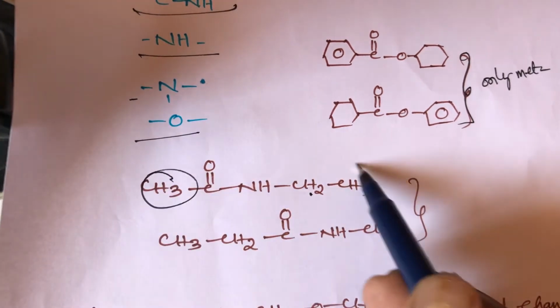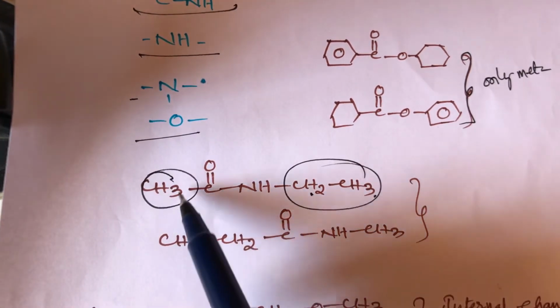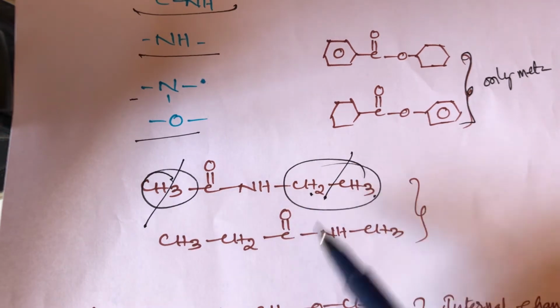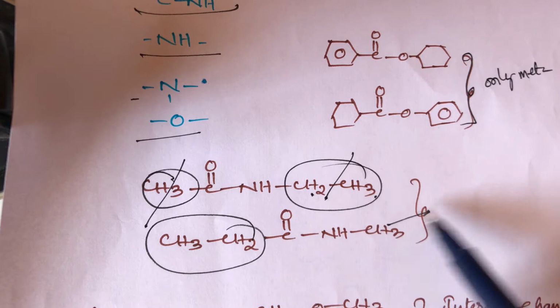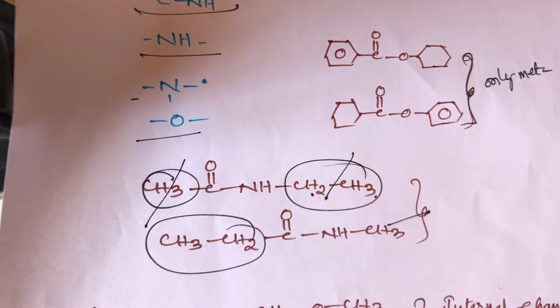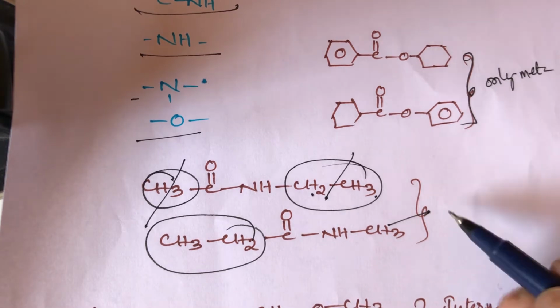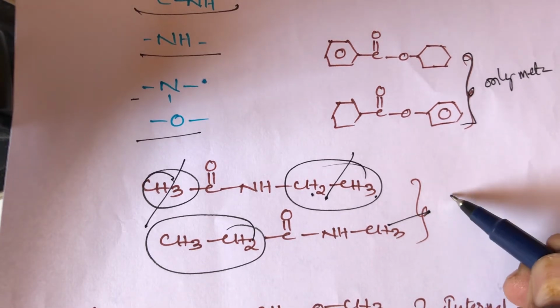On the left side is a methyl group and on the right side an ethyl group; in the other, the left side is ethyl and the right side is methyl. These different alkyl groups attached to the same functional group are known as metamers.